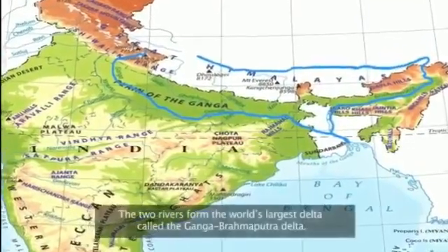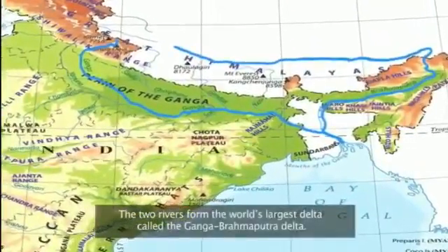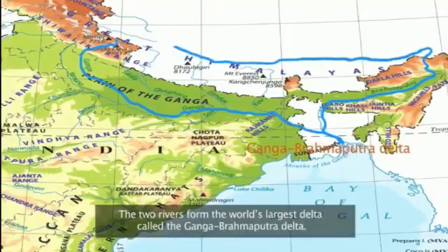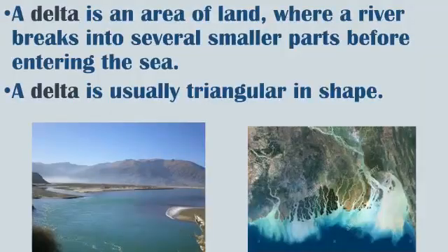The two rivers form the world's largest delta called the Ganga-Brahmaputra Delta. A delta is an area of land where a river breaks into several smaller parts before entering the sea. A delta is usually triangular in shape.